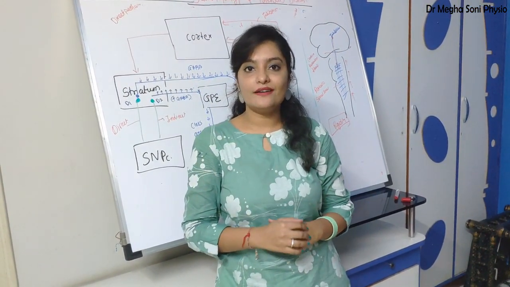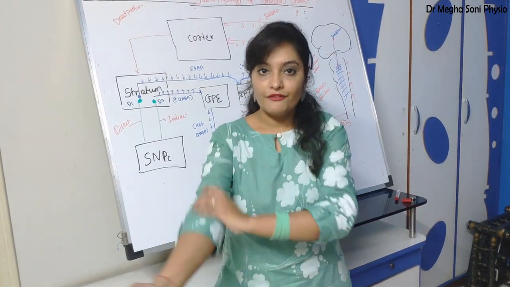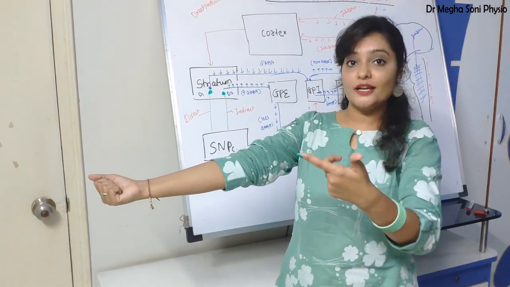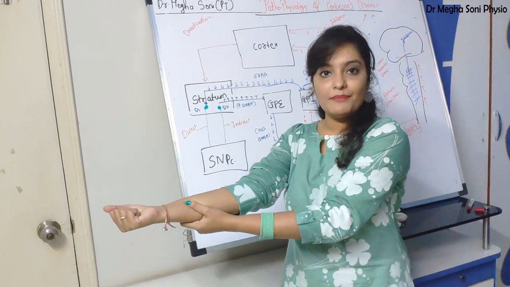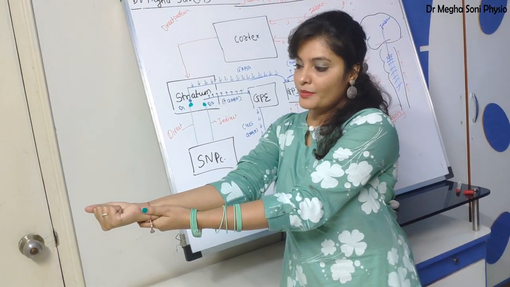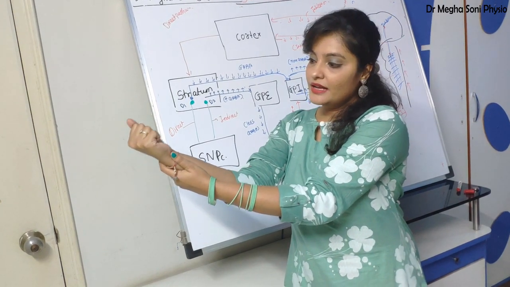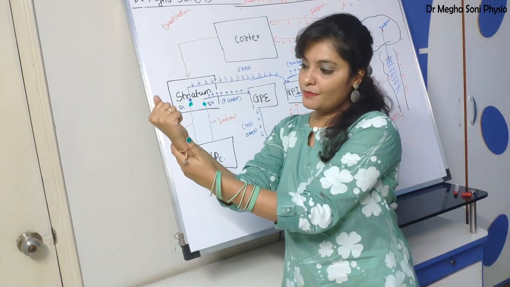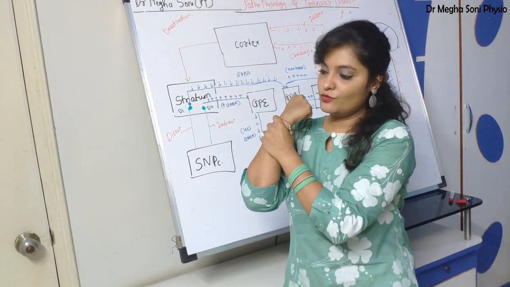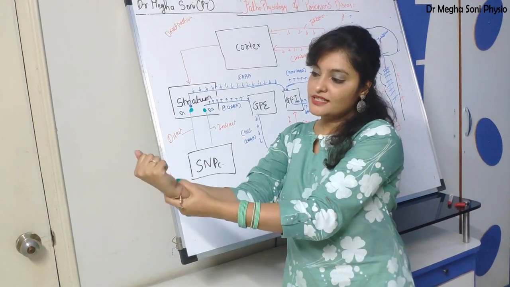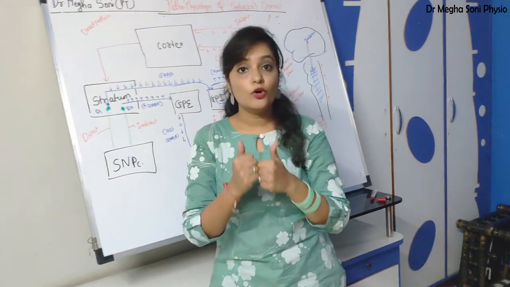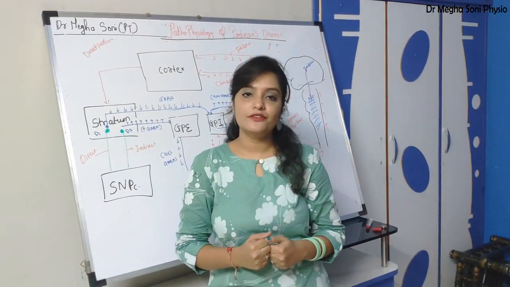And second is cogwheel rigidity, meaning jerky movement. Suppose the patient has cogwheel rigidity, you feel jerky movement while performing passive movement like this. During some movement you feel this jerky movement, then in some amount of movement you may perform smooth movement, then again jerky movement and then smooth, jerky and then smooth. So that is cogwheel type of rigidity. I hope you understood the mechanism and types of rigidity.